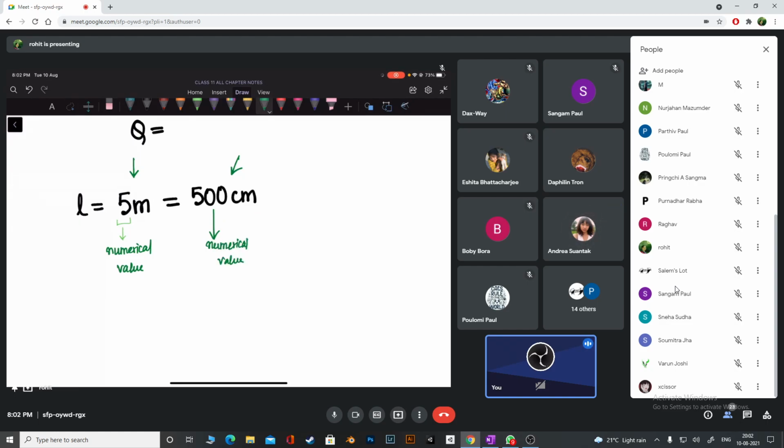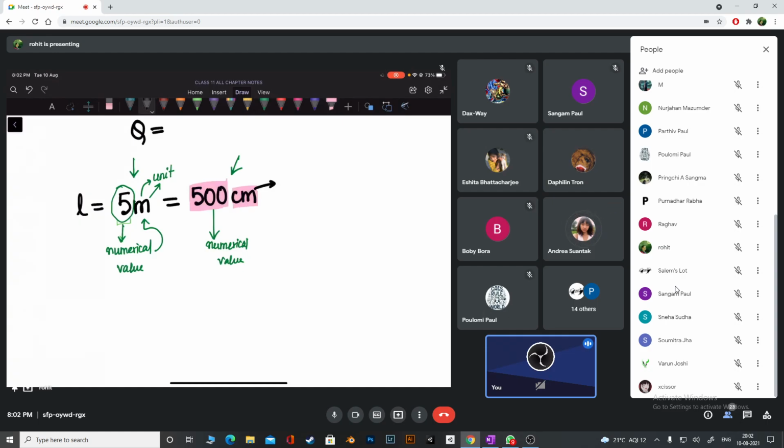The numerical value here is in this unit. So this is the second part. Every measurement has two parts: one is the numerical value and one is the unit. Can you understand the two parts? Yes, sir. Look at this also. This is also a measurement: this is the numerical value and this centimeter is the unit.